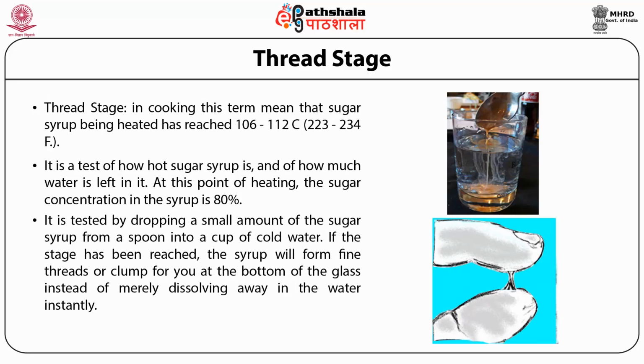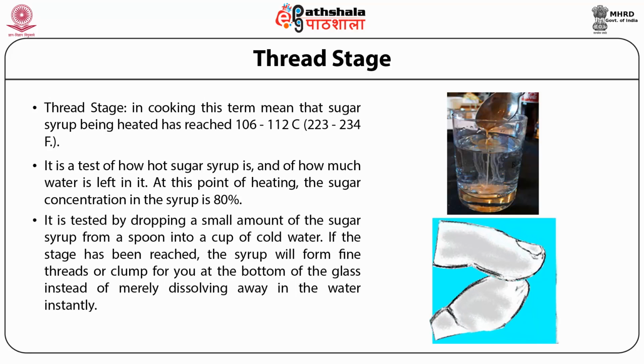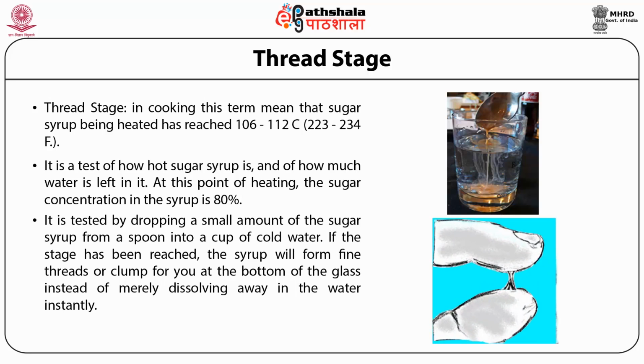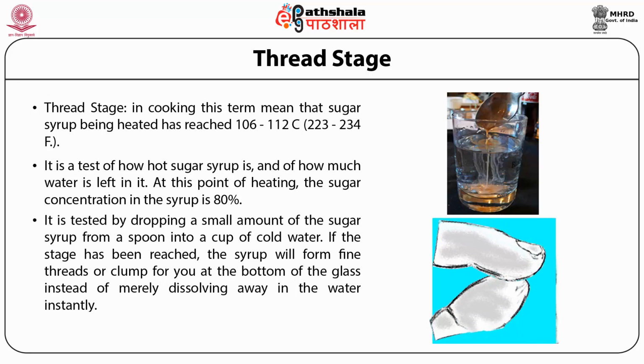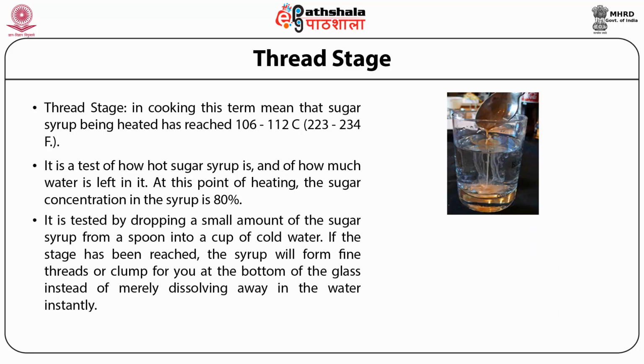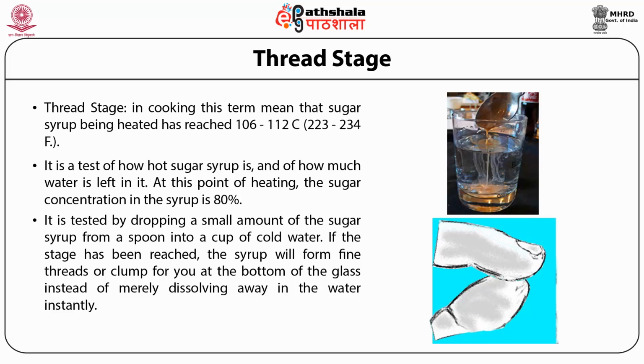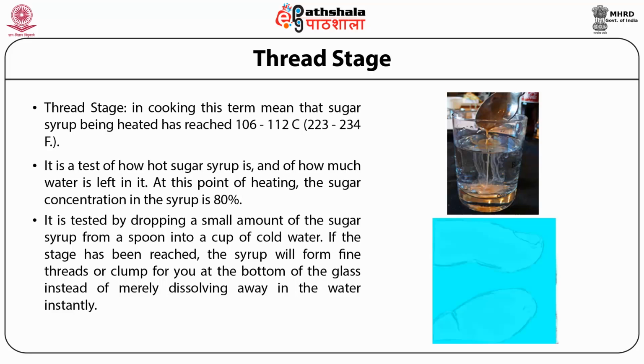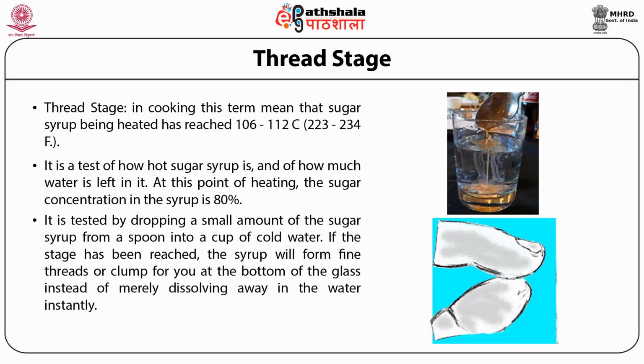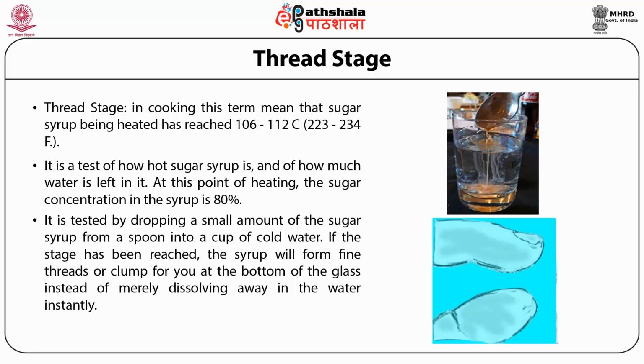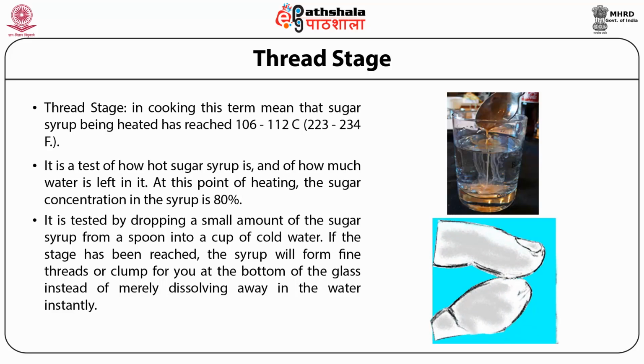It is tested by dropping a small amount of sugar syrup from a spoon into a cup of cold water. If the stage has been reached, the syrup will form fine threads or lumps at the bottom of the glass instead of merely dissolving away in the water instantly. Prior to this stage, if you put sugar syrup in water, it will dissolve and could not be seen.